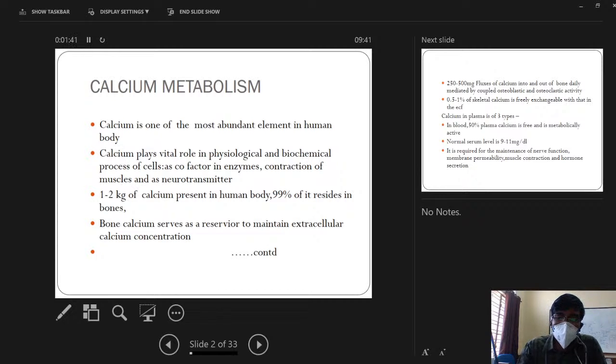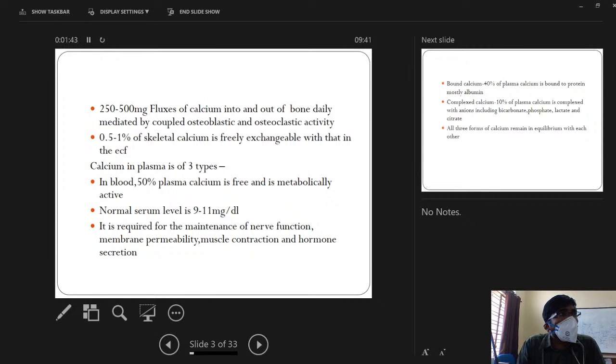So normally 250 to 500 milligrams of calcium fluxes into and out of the bone daily, mediated by coupled osteoblastic and osteoclastic activity. Basically, osteoblasts, when they are active, result in bone formation, deposition of calcium. Osteoclasts are nothing but giant cells, precursors of macrophages present in the bone, which when activated cause bone resorption and result in increase in blood calcium levels.